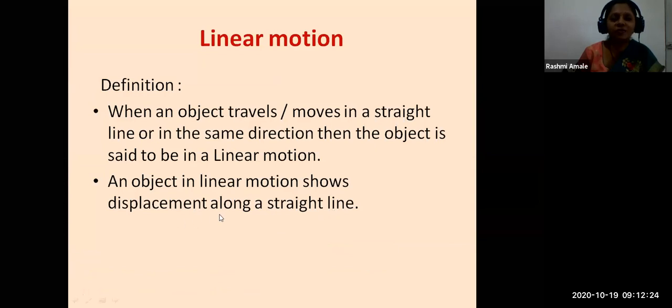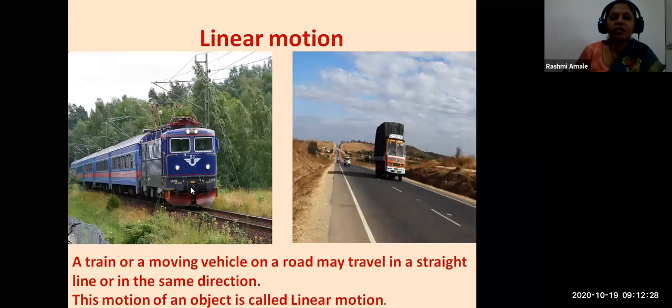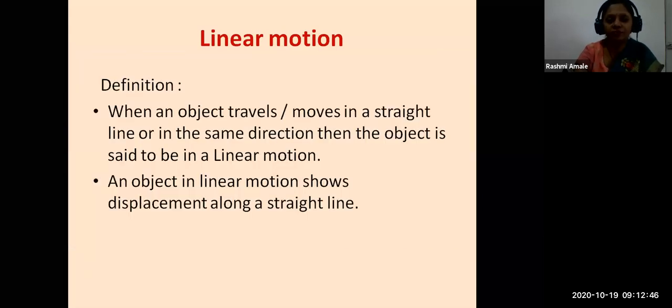What does this sentence mean? See the previous picture. After some time this train will travel till here, and this vehicle will also go in a straight line and change its position. So their displacement is also along a straight line in linear motion. They do not change their direction.